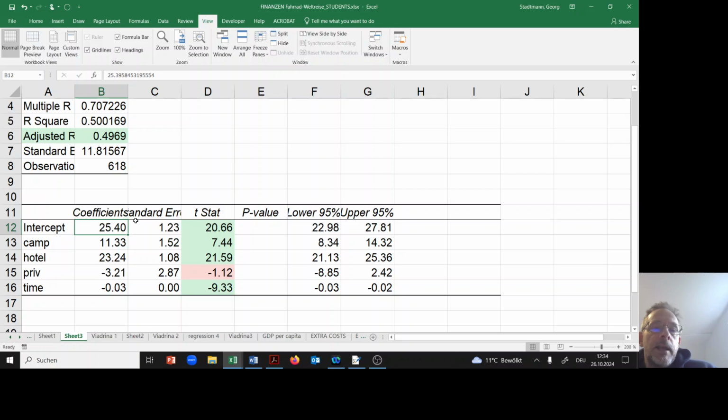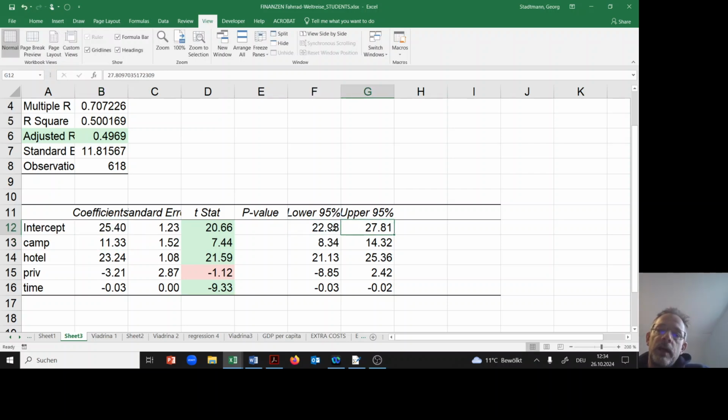On one day where this guy is wild camping, he's spending about 25 euros, because this guy also has to eat. These are the expenditures on one day where he was wild camping. And since the t-stat is larger than 2, this coefficient is significantly different from 0.